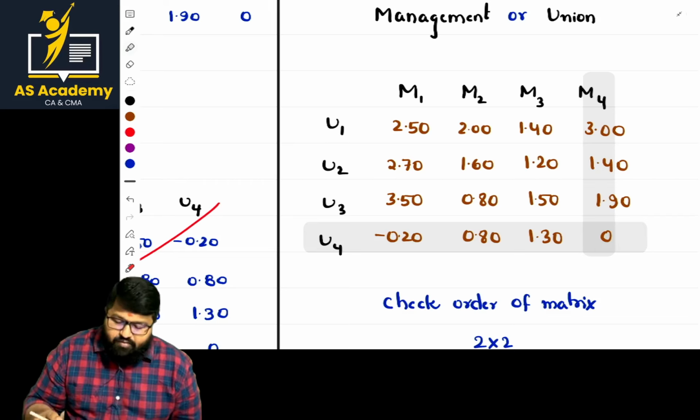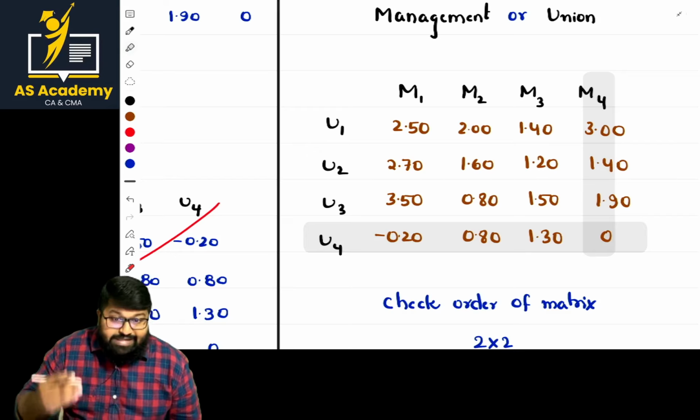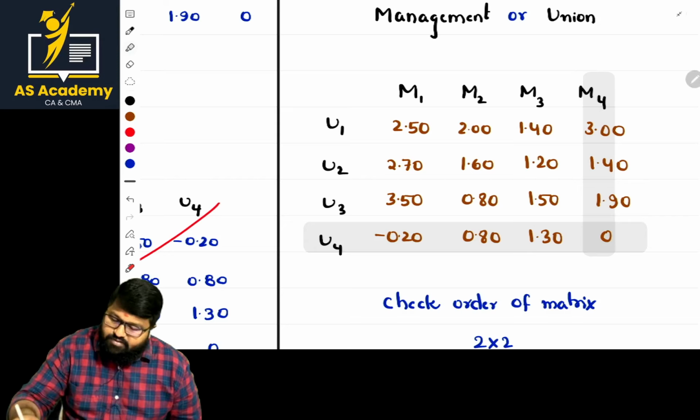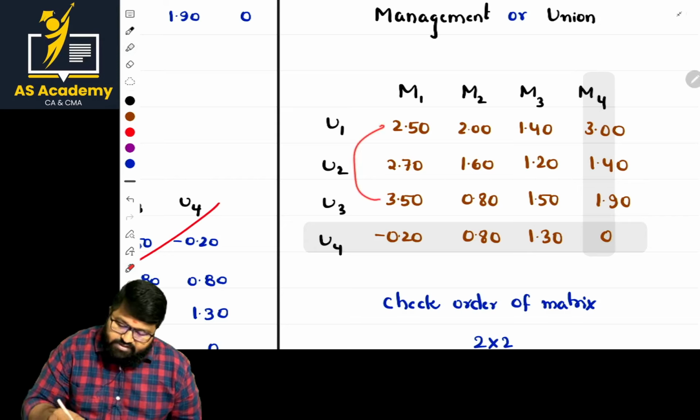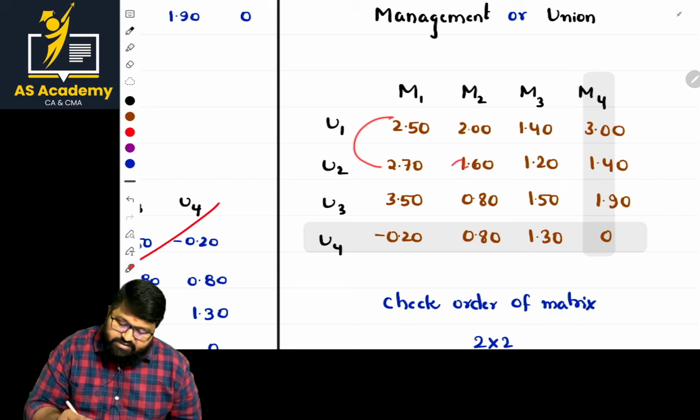Now let us check once more the rows. In the case of rows, what is important? The least should be eliminated. In this case, it is least. It is more, not possible. It is highest, it is least, not possible.